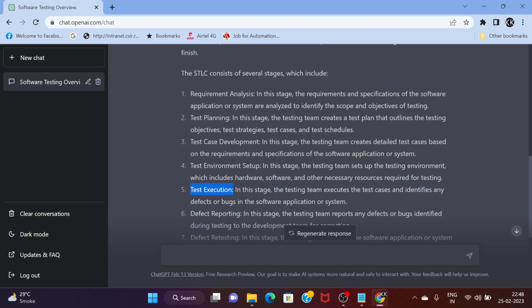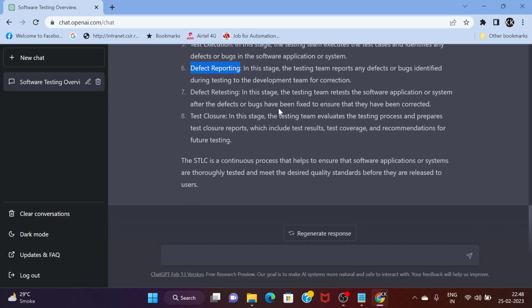The developer is going to fix it; first he will try to replicate the same issue in his environment, and for that he needs the steps to replicate along with the test data. So those conditions should be fairly well defined in the defect which we are reporting. The next step which ChatGPT has defined is defect reporting. I think that is fairly correct, because we have assumed that we marked 50 as fail out of 100. And now let's say we have reported the defects. What would be the next step?